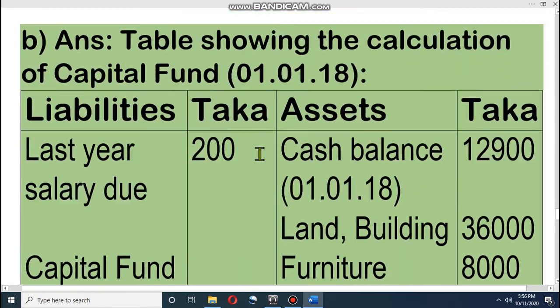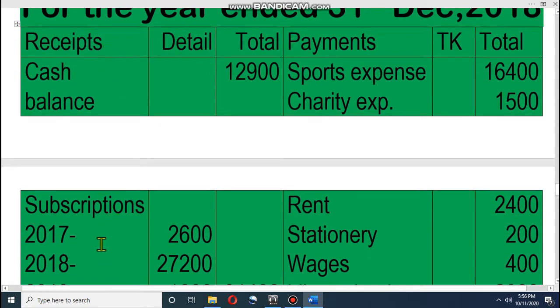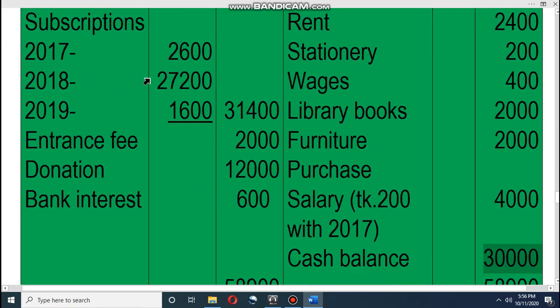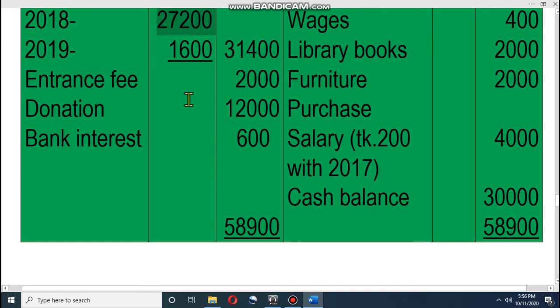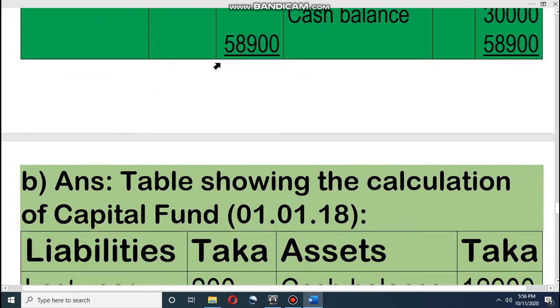Let's see the income. Dear student, for income and expense, you have to look at the receipt and payment account. On the receipt side, there will be income. On the payment side, there will be expense. Look at cash balance. It is an opening asset, so it is not income. Subscription is income. For 2018, this is our income. This is also in our receipts, but this is not income because it is for last year. And this subscription is also received, but this is not income. So from subscription, only the 2018 amount is our income. Then entrance fees are our income. Donation is income if it is said so in the question, otherwise it is not income. Bank interest is our income.